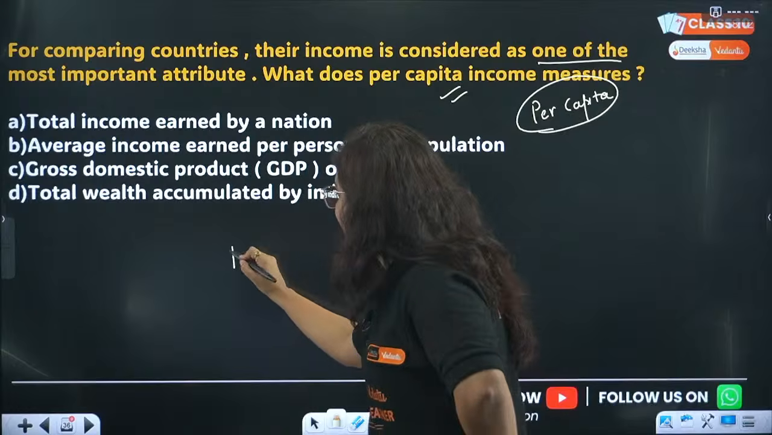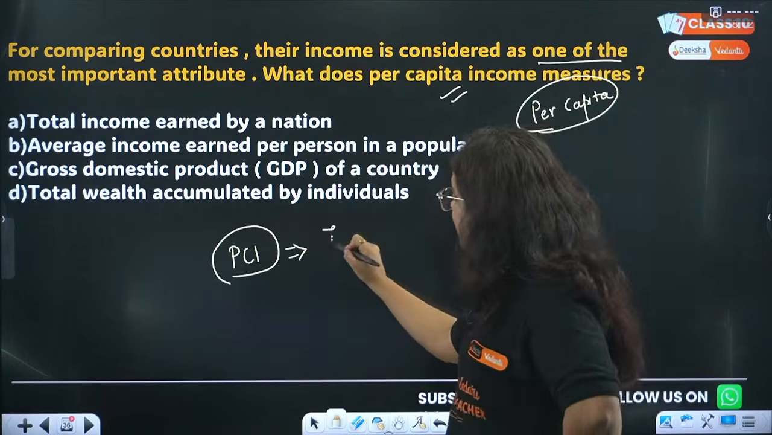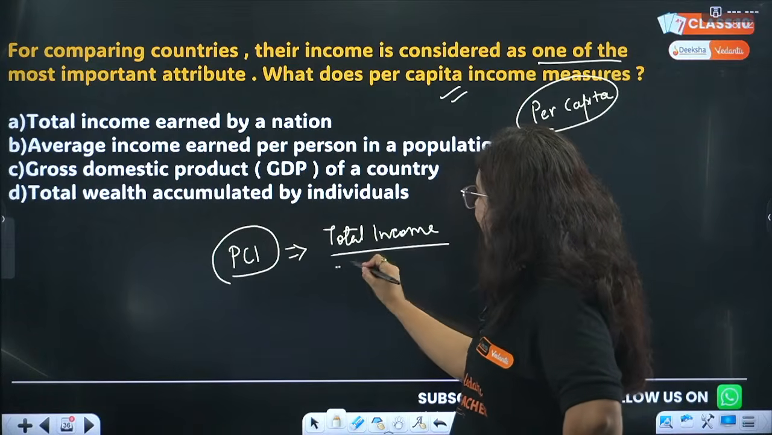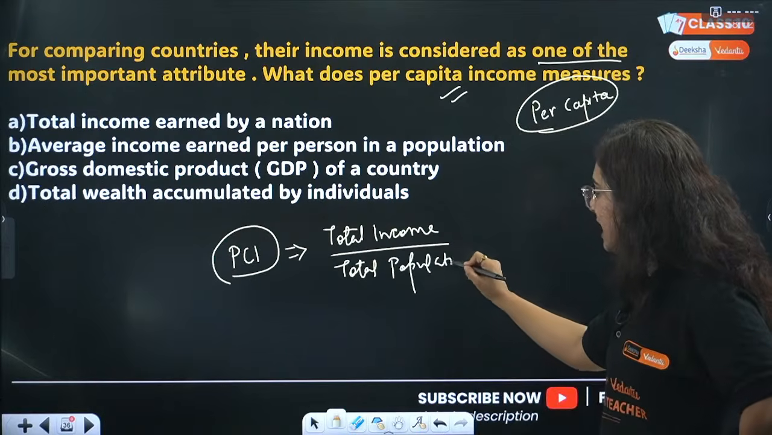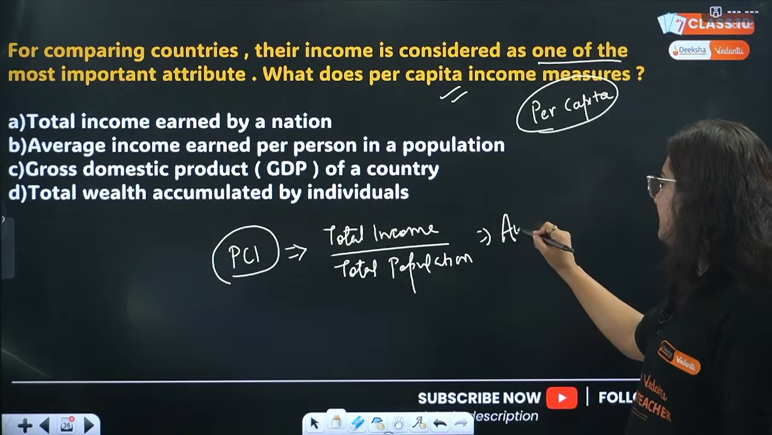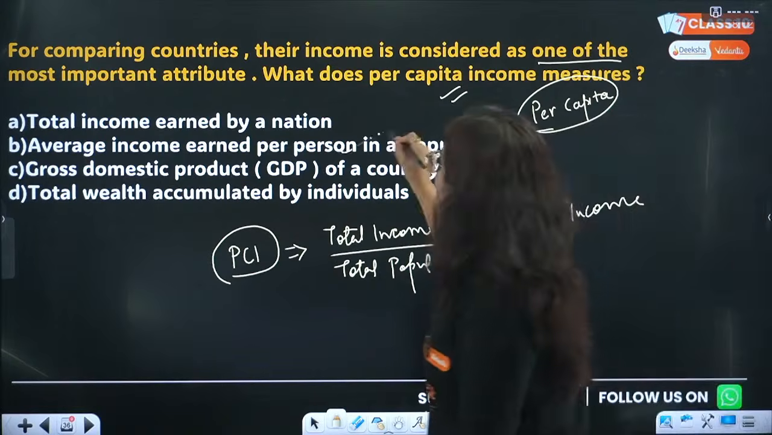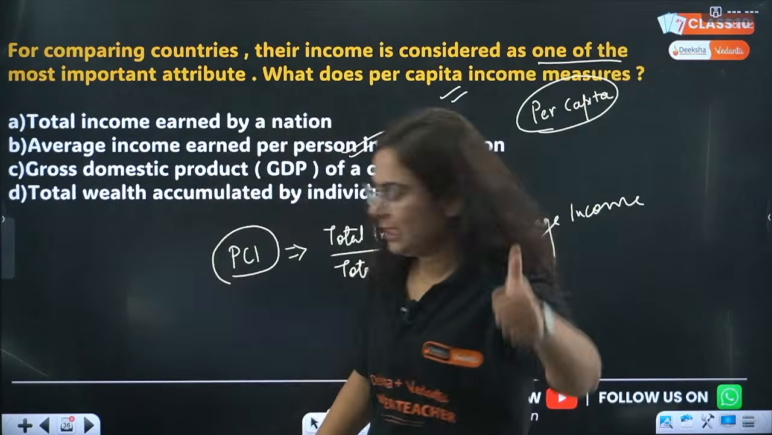PCI, that is per capita income, is calculated as total income upon total population. In maths, when you do that, what is it known as? Average, and hence it is known as average income. So it is the average income earned per person in a population. Get it? Very good.